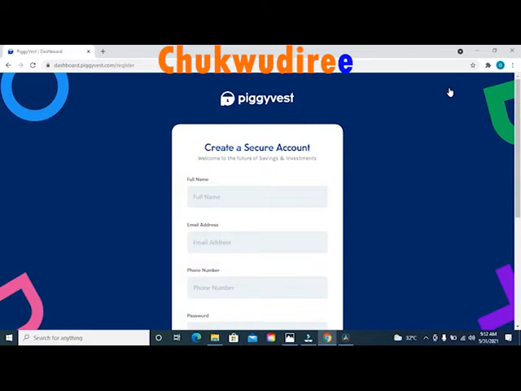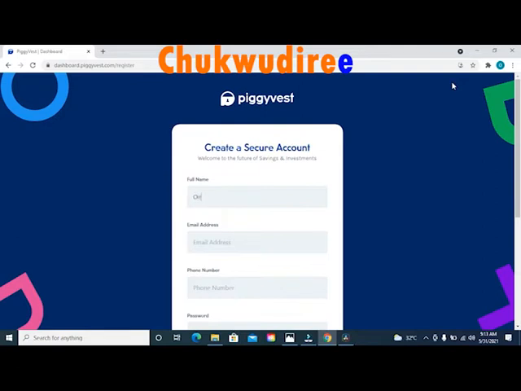When you get to the registration page, you will be greeted with a welcome message that says create a secure account. Right under this message, you will see the option to enter your full name and email address. Make sure that your full name appears as it is in your bank account. If you have three names in your bank account, that is your first name, your middle name, and your surname, make sure that you enter that name as it is in this first option that says full name.